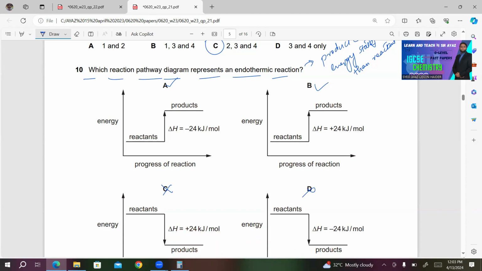Now, during endothermic reaction, energy is absorbed, which means delta H must be plus. It can't be in minus sign. So B will be the right answer in this case. Moving to next question, number 11.